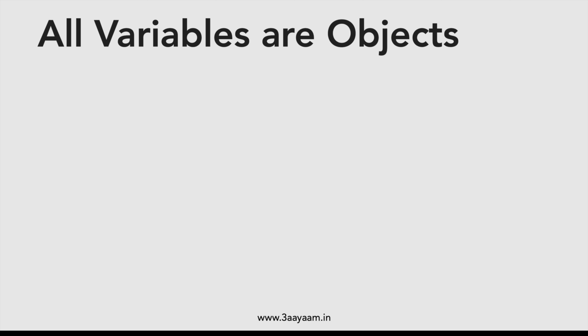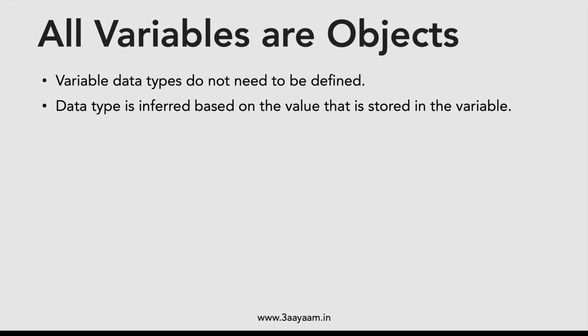Now, as I told you in the beginning while discussing classes and objects, all variables are objects in Python. First of all, you do not have to define data types of any variable. Why is that not needed? Because data types are inferred based on the value that is stored in the variable. So if we have a variable, let's say a, and we are storing 1, 2, 3, 4, 5, Python would know that it's an integer data type. And if we store, let's say in quotes, teen ayam, then Python would know that it's a string data type. We can find the data type using the type function.